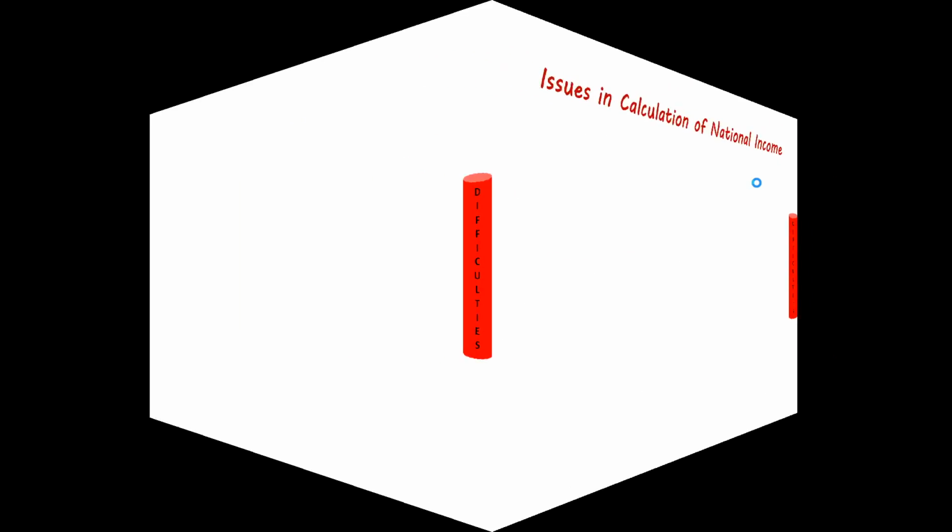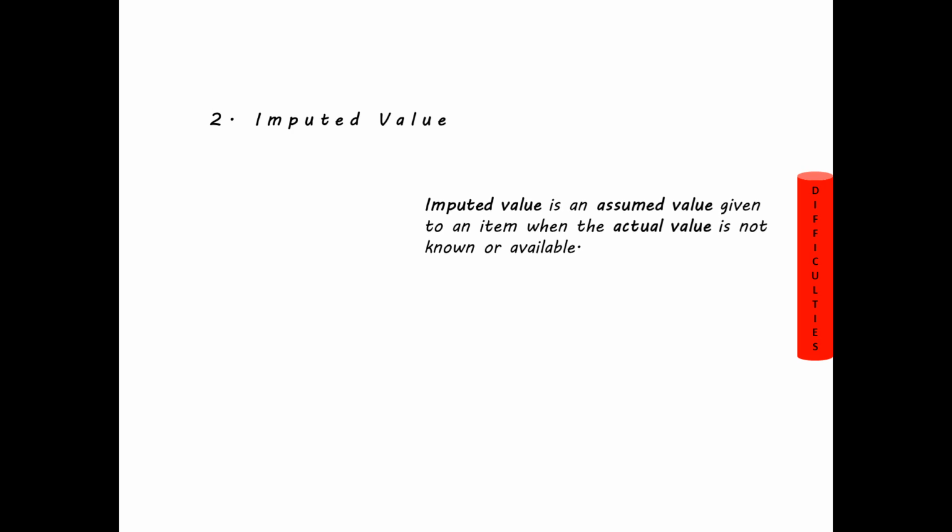The next point is imputed value. What is this imputed value? Imputed value is an assumed value given to an item when the actual value is not known or available. Now it becomes problematic to analyze or explain this particular problem.